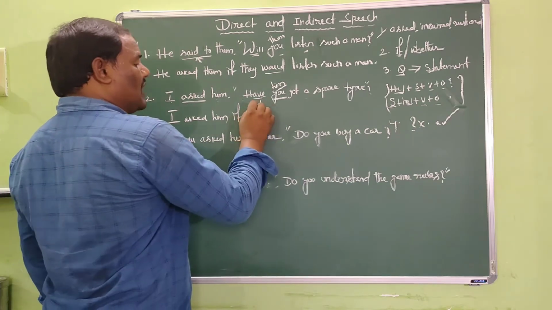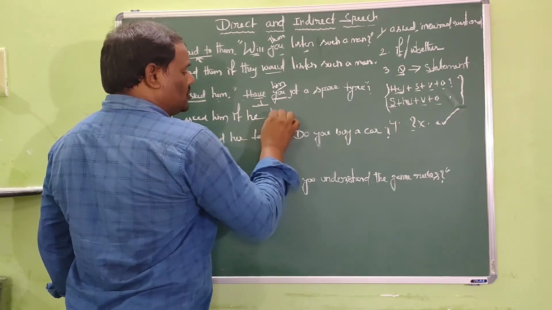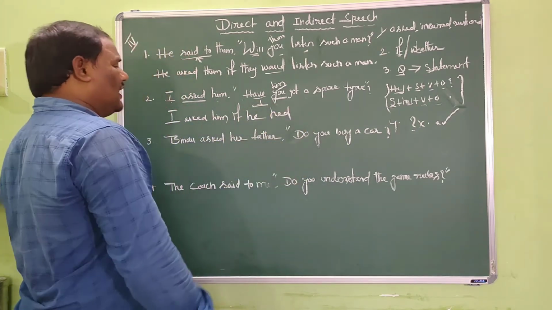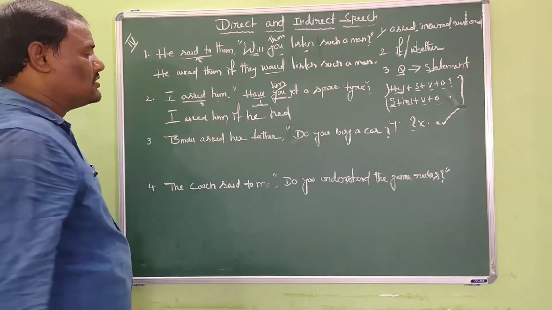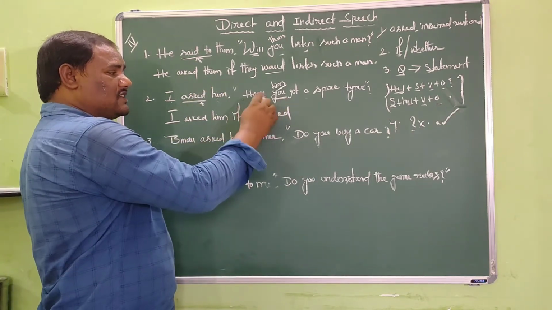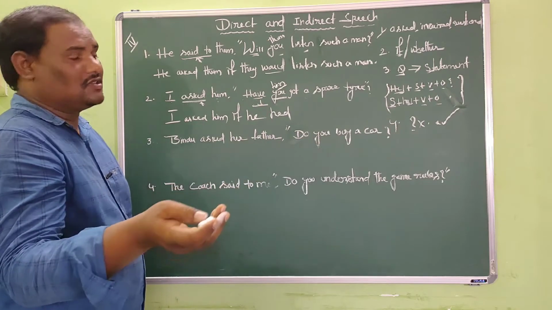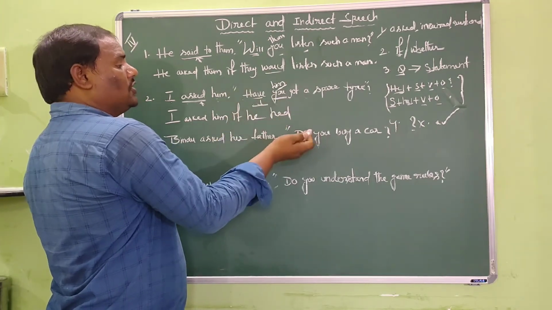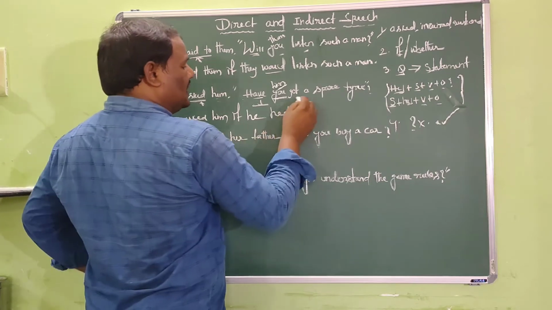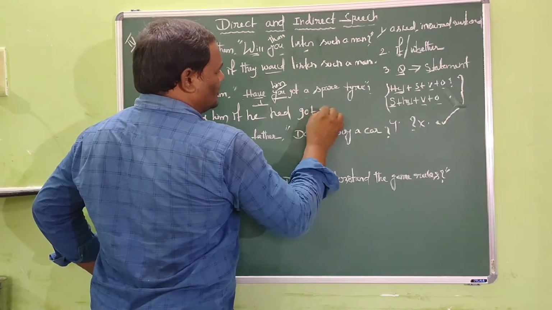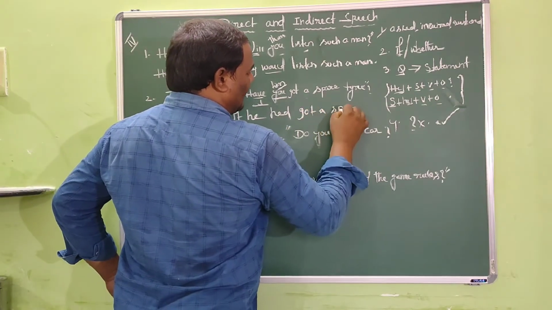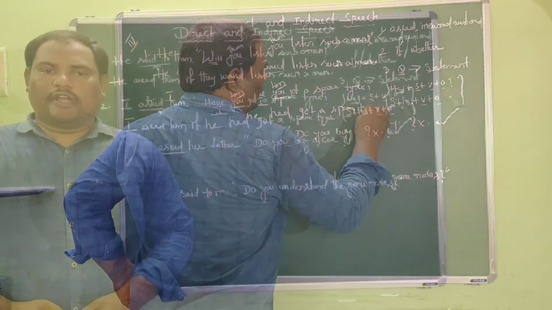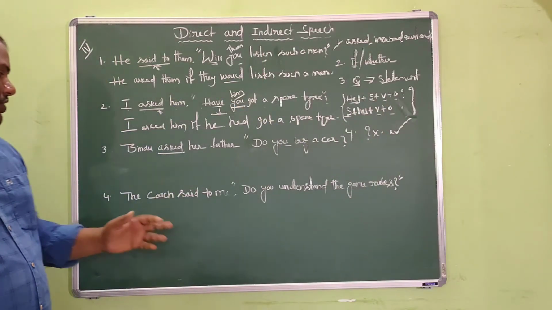If he, we have to write the helping verb. Here the helping verb is have, and have can be changed into had. Why? Because the reporting verb is in the past tense, so the reported speech present tenses can be changed into past tenses. That's why have been changed into had. He had got a spare tire. Okay, dear friends, we shall take up the third question now.